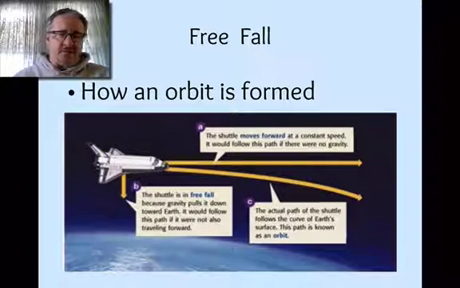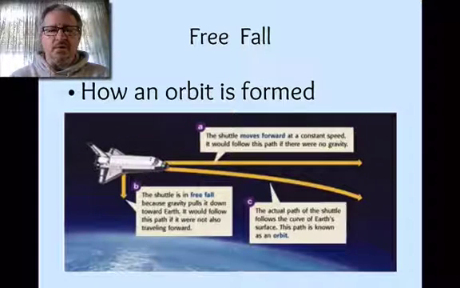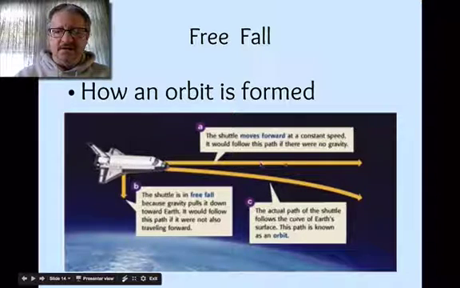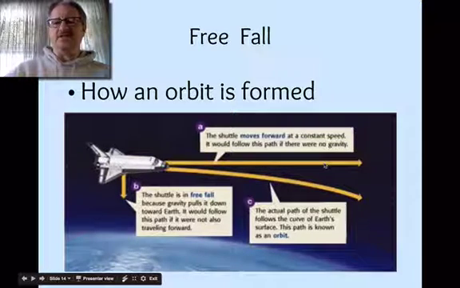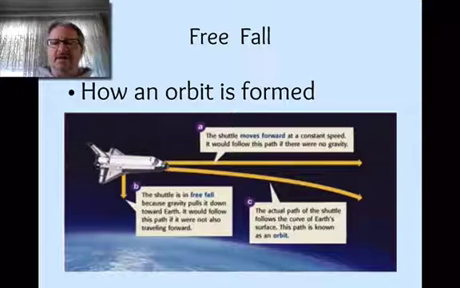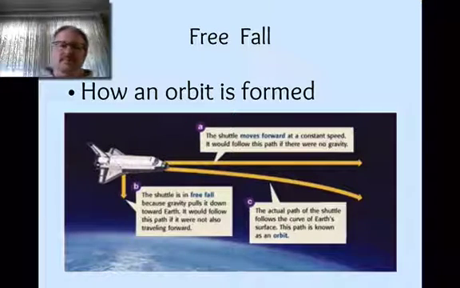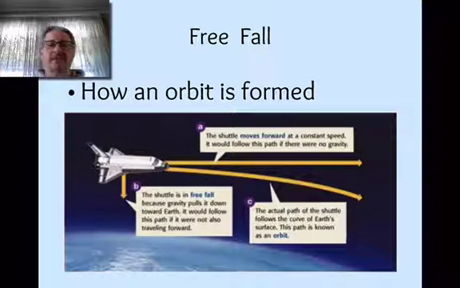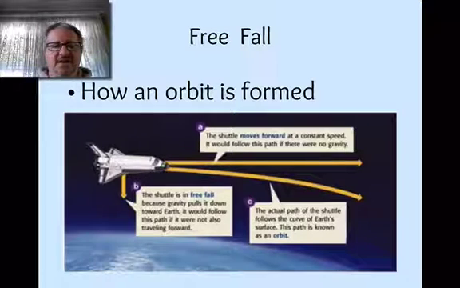So here we have the space shuttle. This will explain how we put things in orbit like satellites. So line A is this line here. It's a horizontal line, it goes straight, and that's the motion of the shuttle. That's the direction that it's moving, and it's moving at a constant speed. And if it were to continue following this path without any gravity acting on it, it would just keep going straight and eventually be light years away from the Earth. But gravity is acting on it, and it's pulling the shuttle directly down towards the center of the Earth. And if it weren't moving forward at the same time, it would eventually crash into the surface.